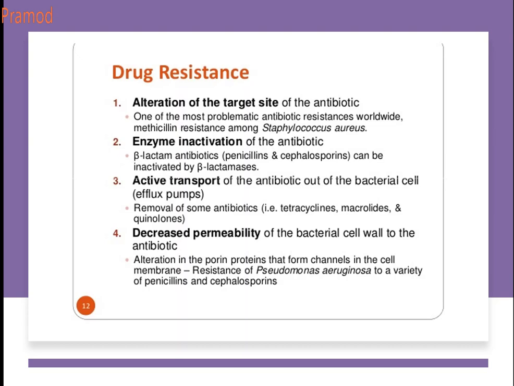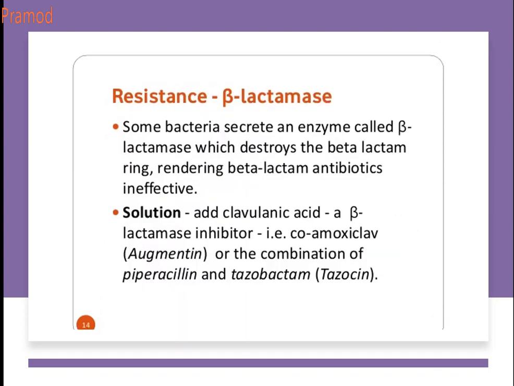They try to change the chemical structure or the membrane structure of the microorganisms. So these are the 4 mechanisms which can lead to drug resistance: mutation, enzyme inactivation, active transfer by the efflux mechanism, and decreased permeability by changing the cell wall of the bacteria or the microorganisms. So these are the 4 different ways in which drug resistance occurs.